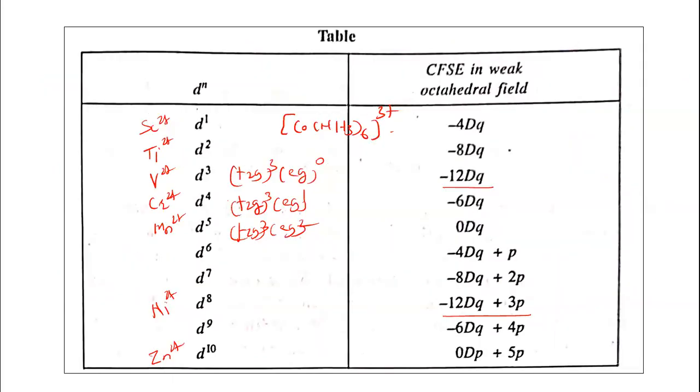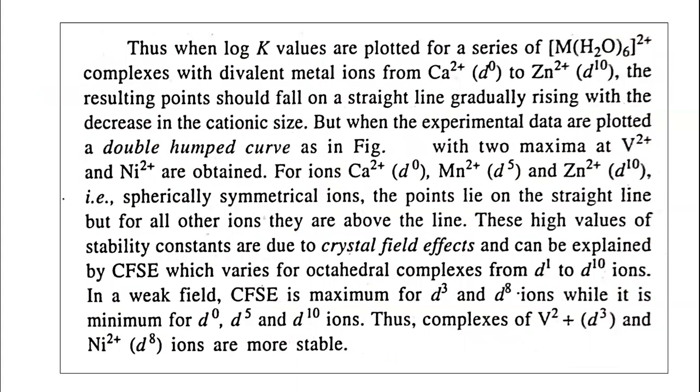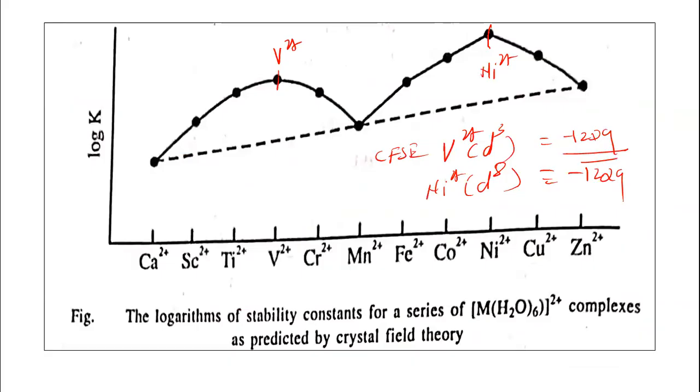Then third, class A and class B metal ions. Class A metal ions prefer to bind with ligands having more electronegative donor atoms, and those complexes are more stable. Class B metal ions prefer to bind with less electronegative donor atoms. So their stability is attributed to covalent bonding, and the stability of class A metal ions is attributed to ionic bonding.